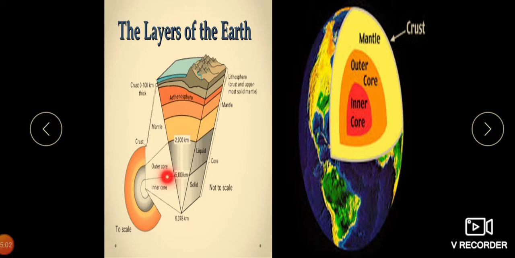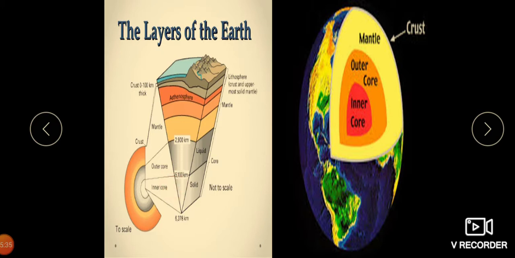With years of study and research, human beings have been able to get information about the materials inside the earth only up to 10 to 12 kilometers. If we go beyond this depth, children, it is very difficult because the temperature increases. For every 32 meters, the temperature increases by 1 degree Celsius. So it is difficult to go.